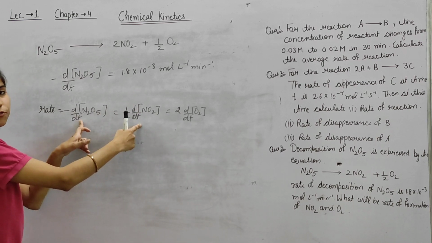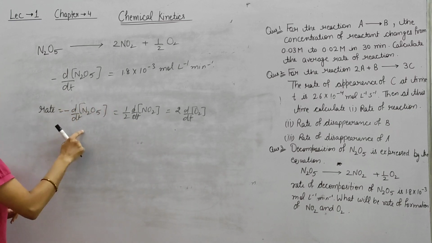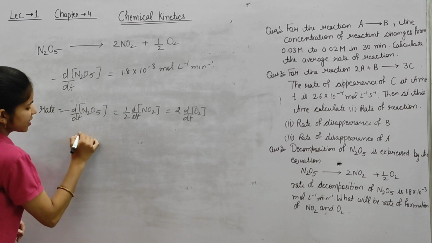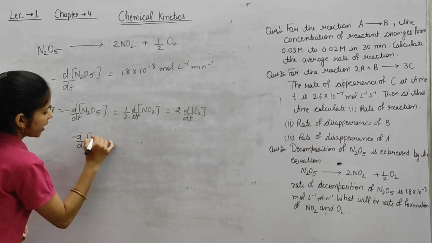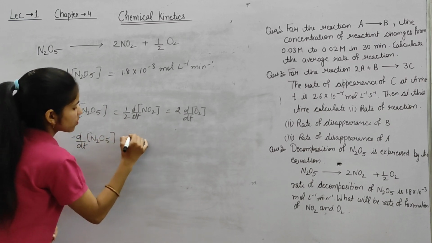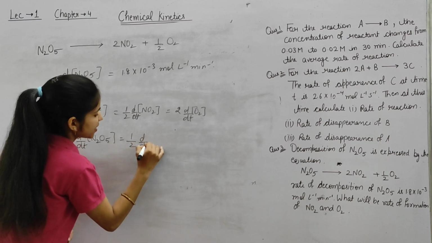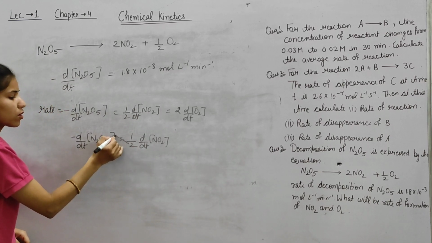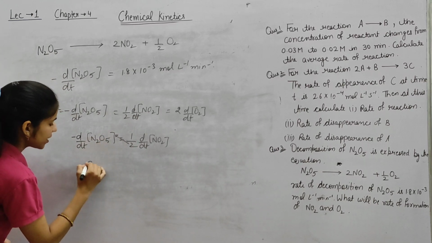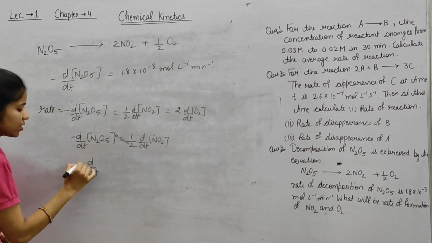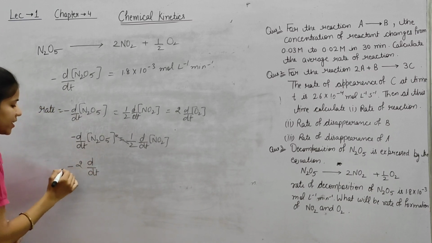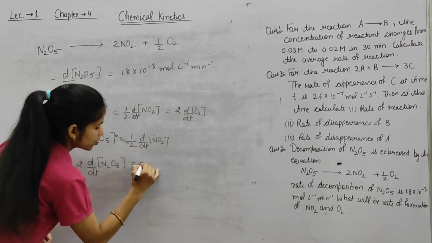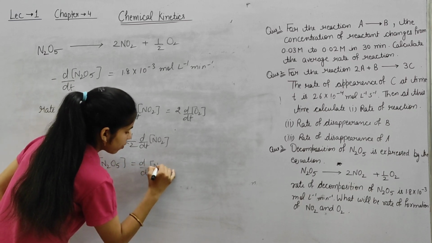We can calculate from both of these equations because this is given and we have to calculate only this part. So minus d by dt of N2O5 is equal to 1 by 2 d by dt of NO2. So cross multiplying, d by dt of NO2 equals 2 times minus d by dt of N2O5.